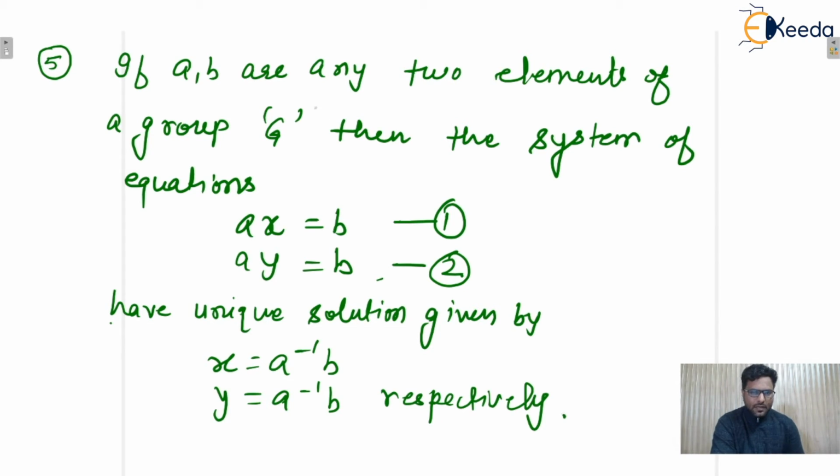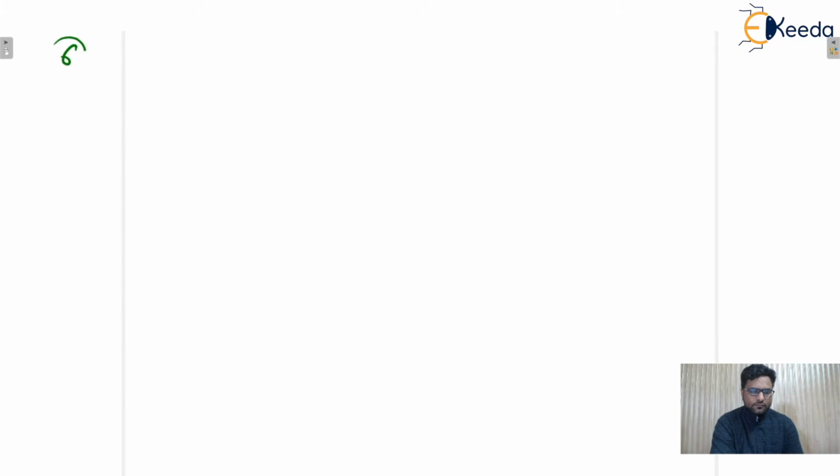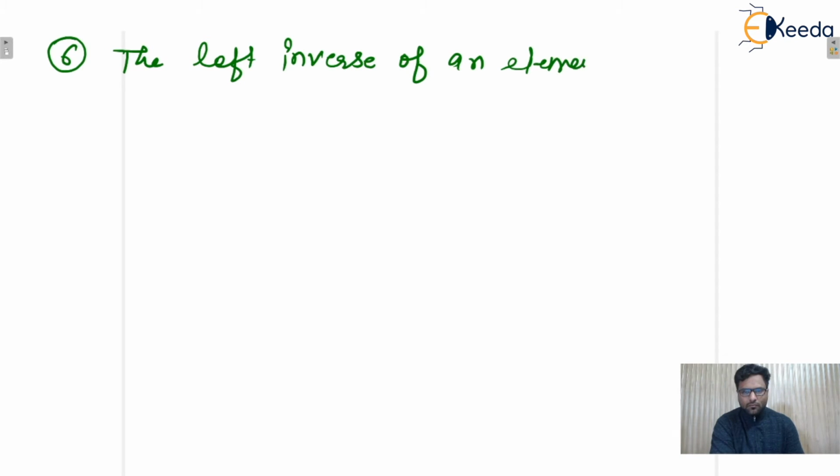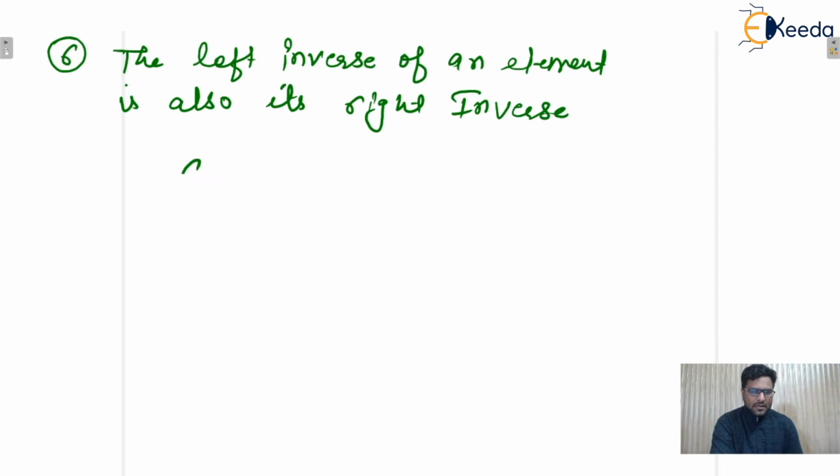Okay. Next, the sixth property: the left inverse of an element is also its right inverse. That means, let's say A star A inverse equals the identity element. Similarly, A inverse star A will also be equal to the identity element.